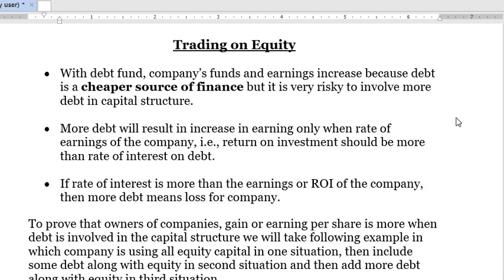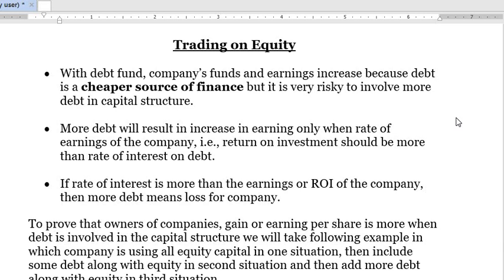Suppose I need 10 lakh rupees for my organization. Now, from where am I going to source these 10 lakh rupees? All the combinations from where I am going to source these 10 lakh rupees becomes my capital structure. Suppose I have sourced all the 10 lakh rupees from equity shares. So my capital structure would be 100% equity shares, right?